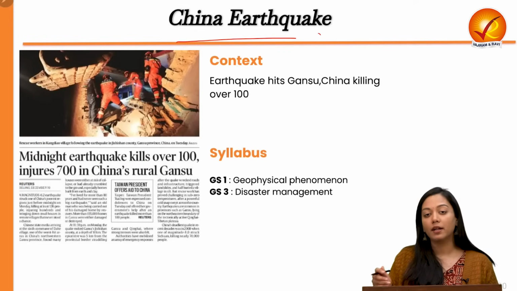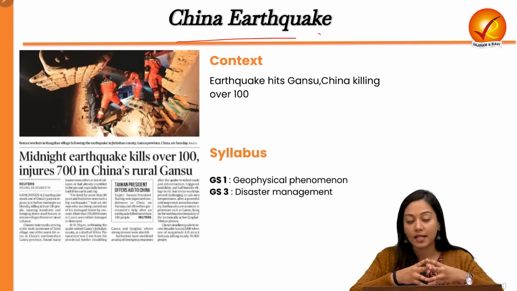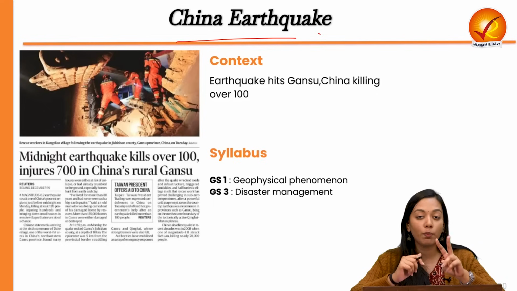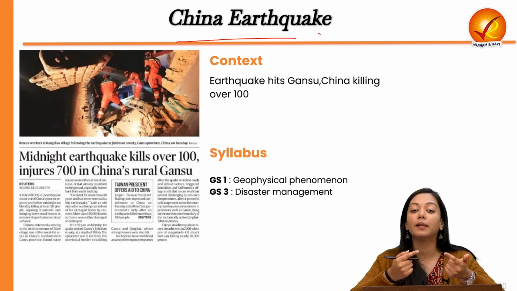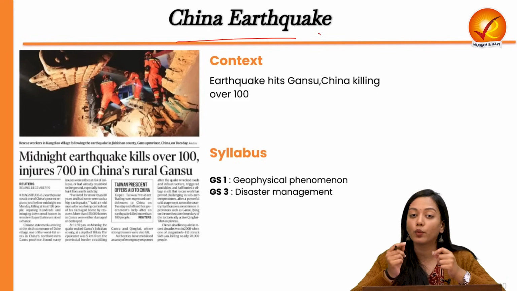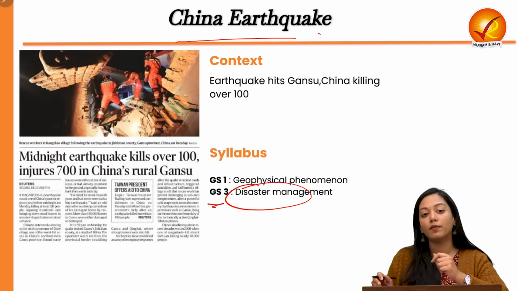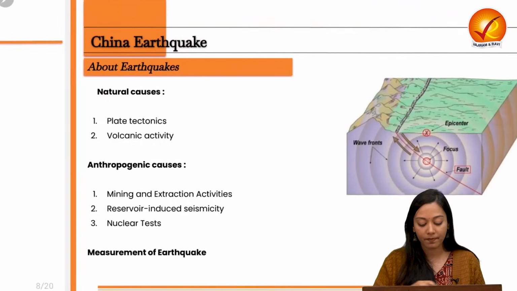Coming to the next topic, this is about the earthquake disaster that has happened in China and claimed the lives of more than 100 people over there. It deals with two parts of the syllabus. One, GS1, where we read about geophysical phenomena, earthquake being one of them, and the second one is disaster management, which is in the GS3 part of the syllabus.